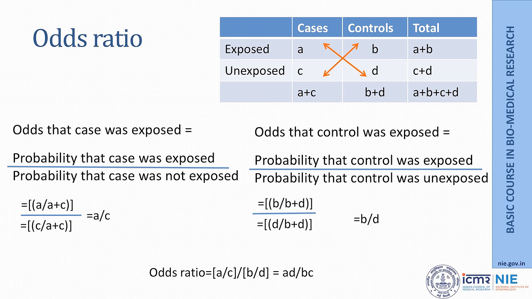In the same way, we also calculate the odds that a control was exposed, which comes out to be B by D, and the ratio of these two odds becomes the odds ratio, which is AD by BC, which is nothing but a cross product ratio.